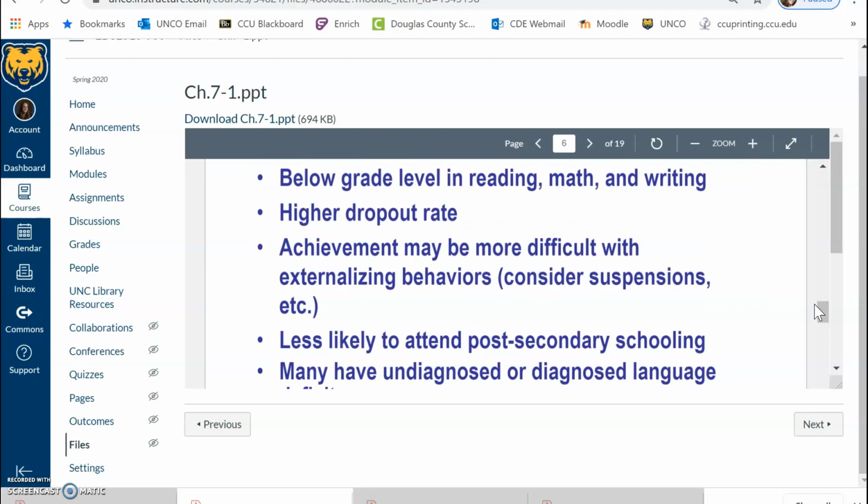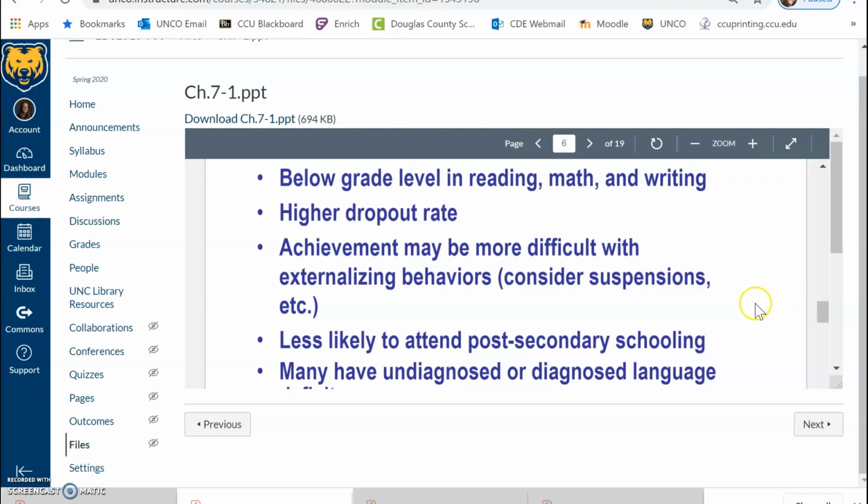You might see students who are struggling academically. Sometimes that may be due to a learning disability that a student is also impacted by in addition to the SED, or it could be because the SED is preventing that educational access. So it's very important that the multidisciplinary team evaluate in all of these areas.